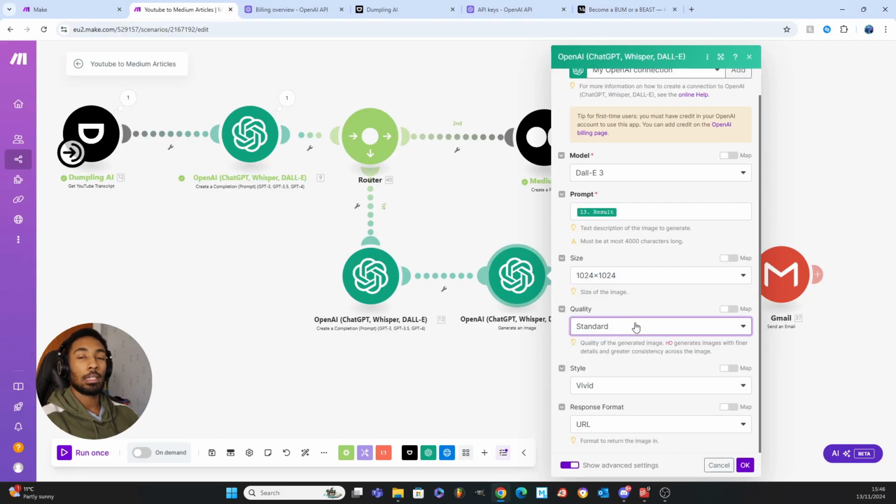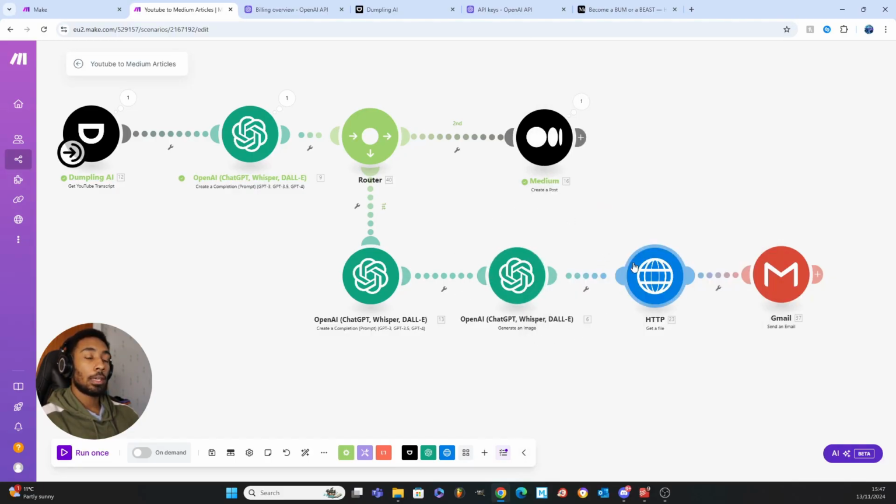We're using standard. Again, it's going to save tokens, things like that. And then it gives you a style here, vivid. That's the one it defaults at. You can try experiment with different styles, see which image you like. And response format is a URL in this case.